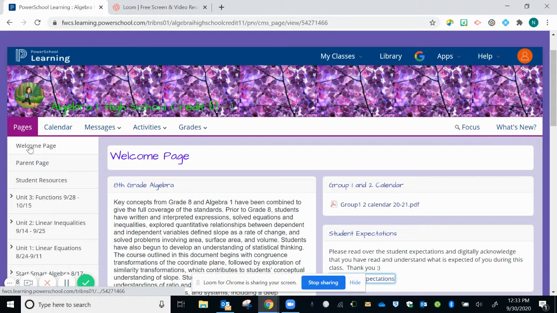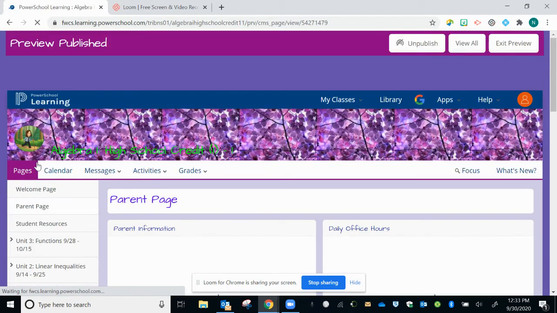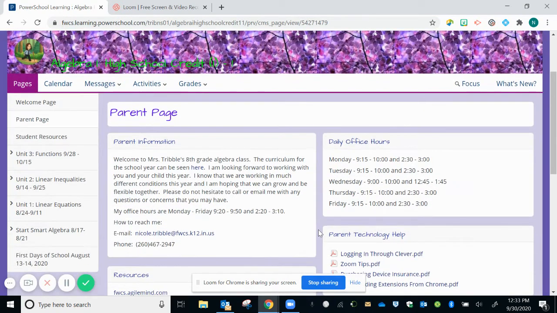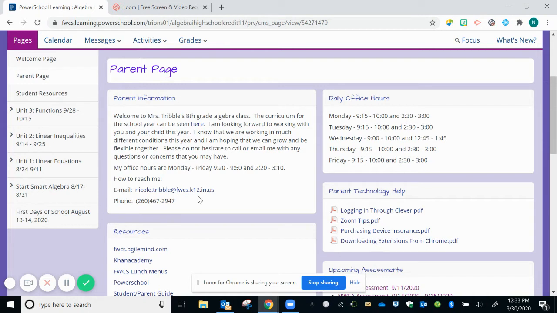Underneath of the welcome page tab on the left-hand side is also then the parent page. When you click on the parent page, you're going to get some more information. That information includes my contact information again, my email and my phone number here at work. That phone number does ring my classroom directly. So if you are needing to leave me a message after hours, you can ring that number and you'll be directed to my voicemail. The daily office hours are to the right of that.